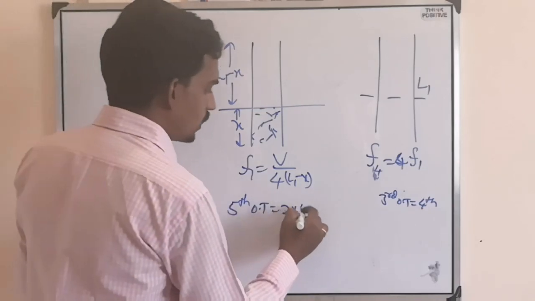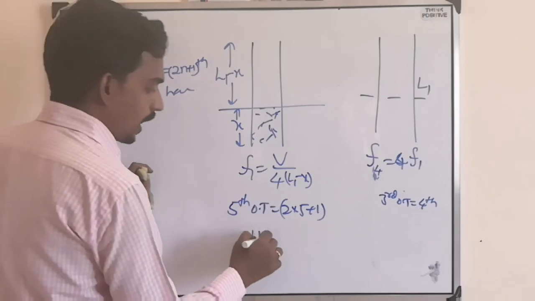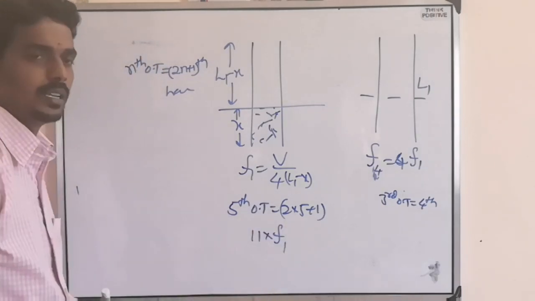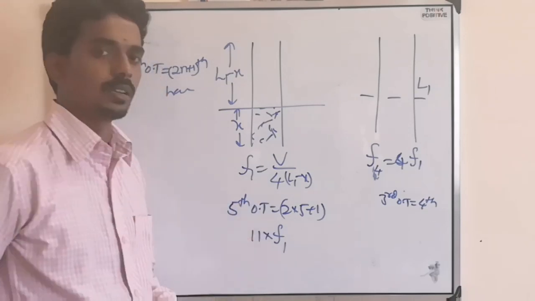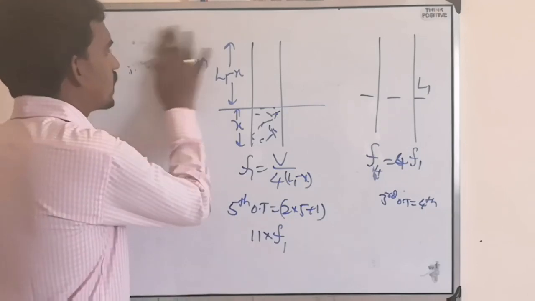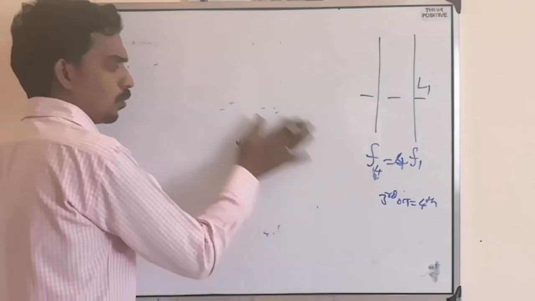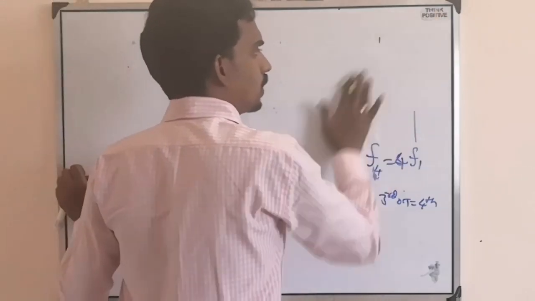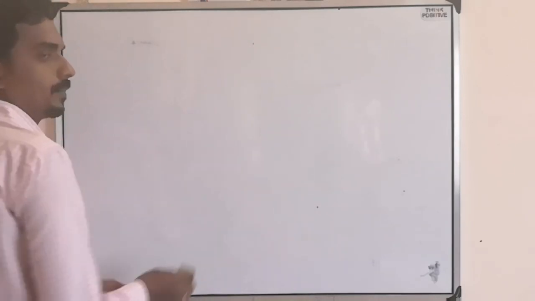Same way 2 into 5 plus 1, so the 11th harmonic, so 11 times F1. Like this they can ask simple and logical questions, but the formulas are those only. So they can ask the fifth harmonic or seventh overtone for an open pipe or closed pipe, or for an open string or closed string.